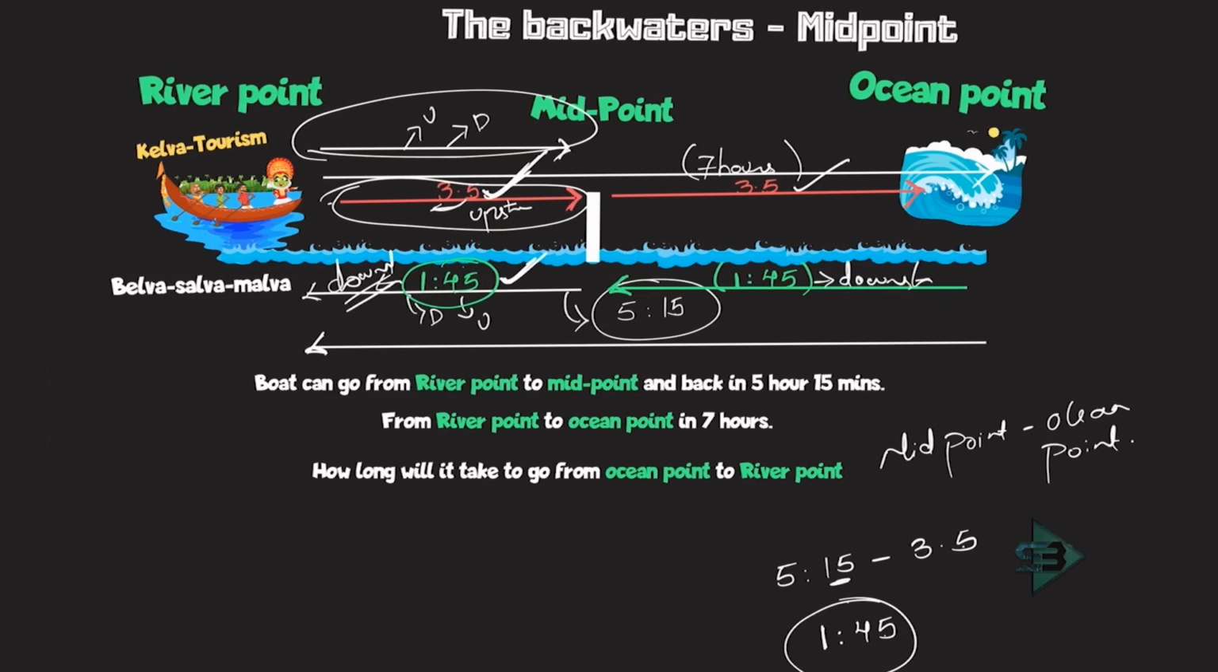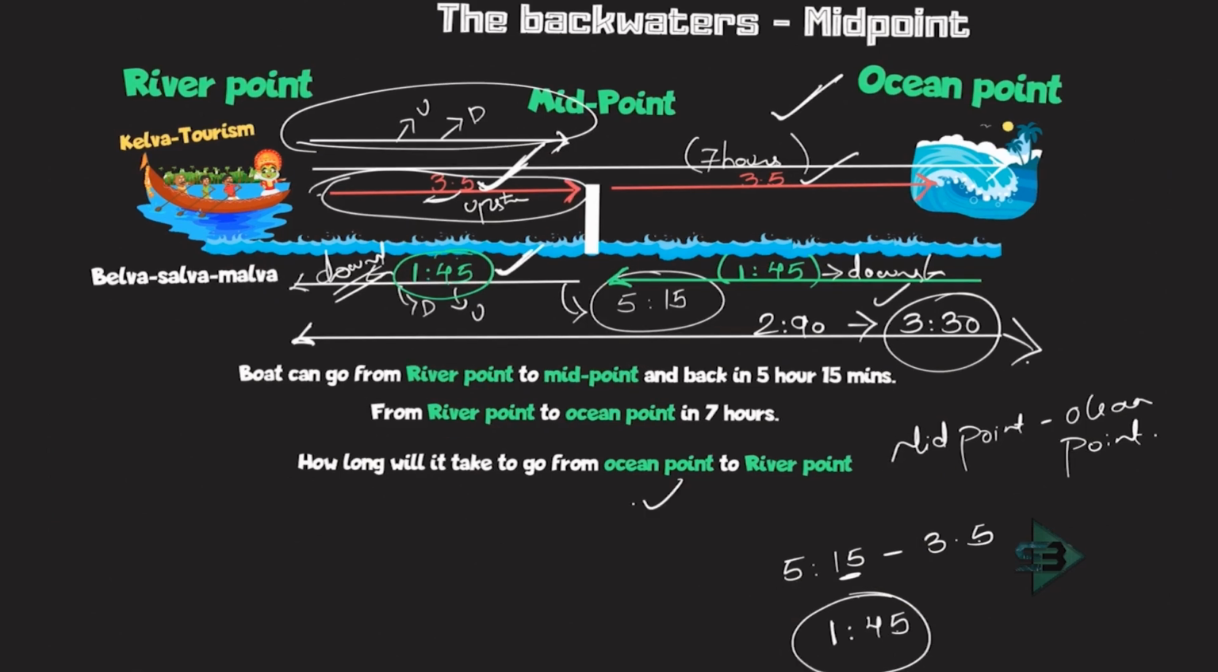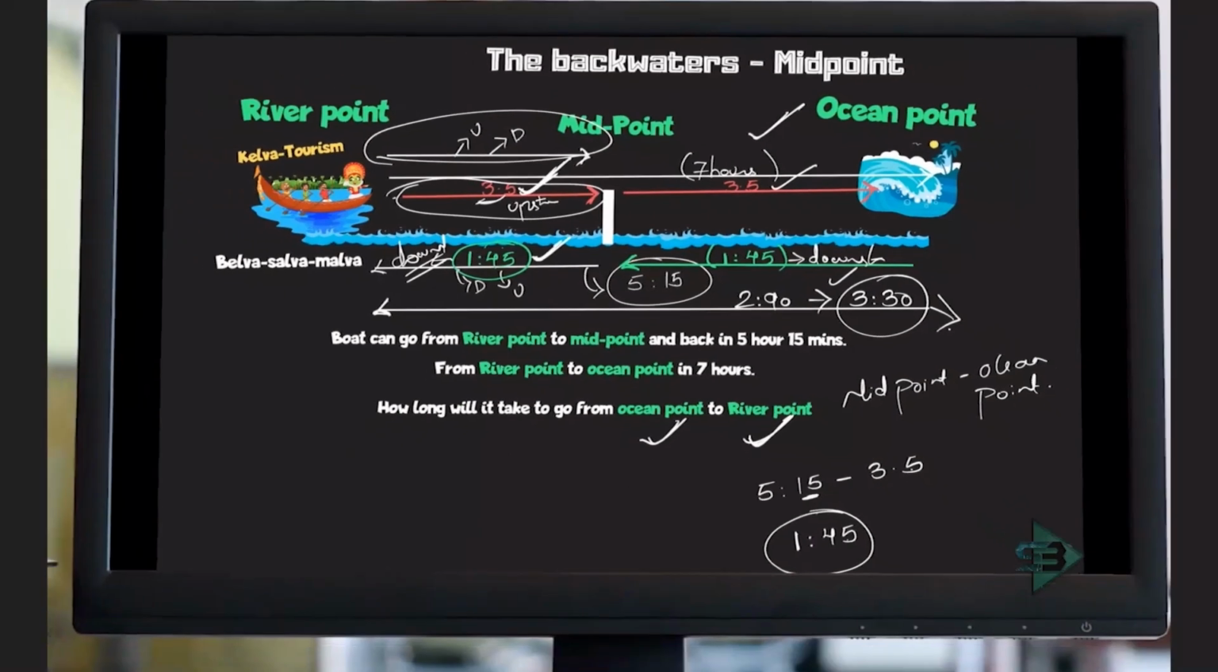So when you add upstream plus upstream, you get the total upstream time, which is 7 hours. When you add downstream plus downstream, you get the total time required to come from here to here. So let's add 1 hour 45 plus 1 hour 45. This becomes 2 hours 90 minutes. If I split this, 60 minutes is 1 hour, so 3 hours, and what is left is 30 minutes. That's it. This is your answer. 3 hours 30 minutes is the time required to come from ocean point to the river point.